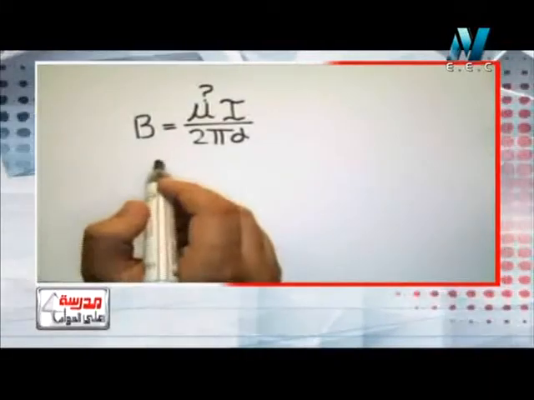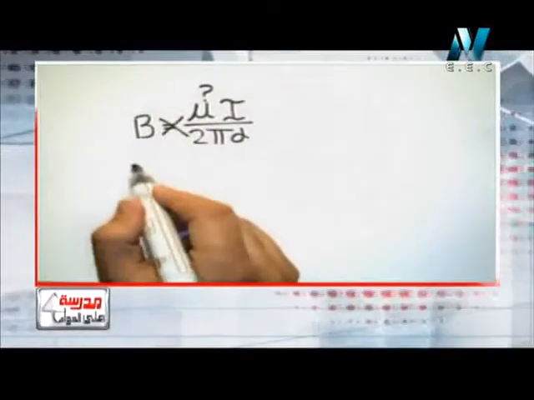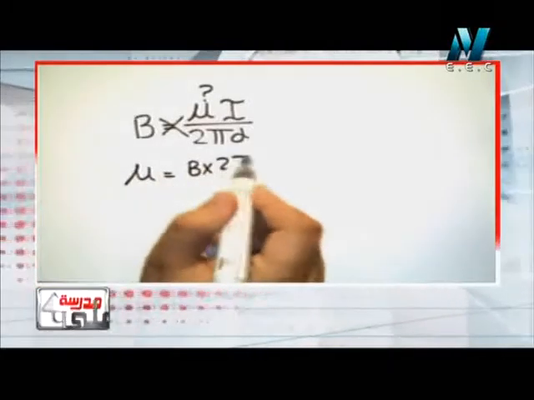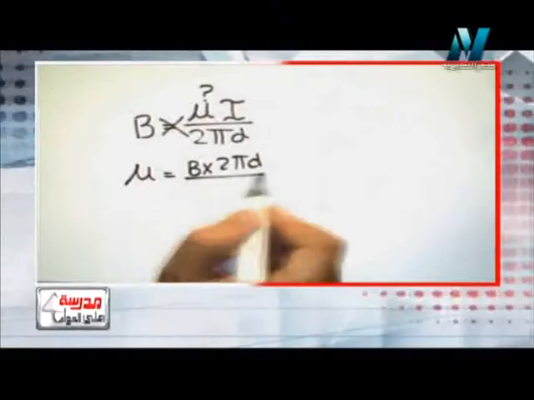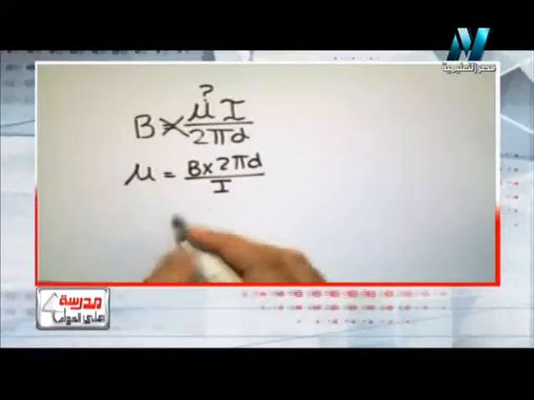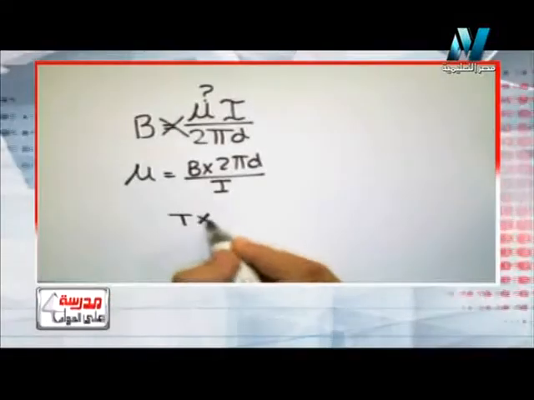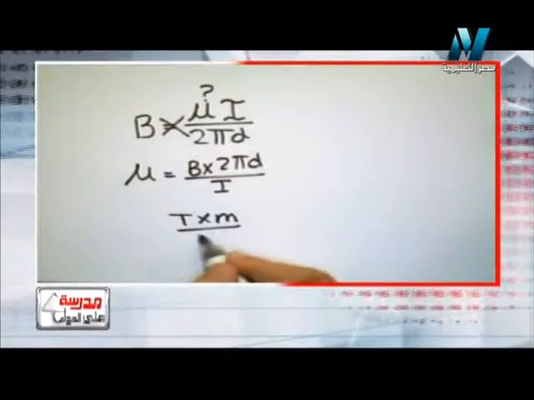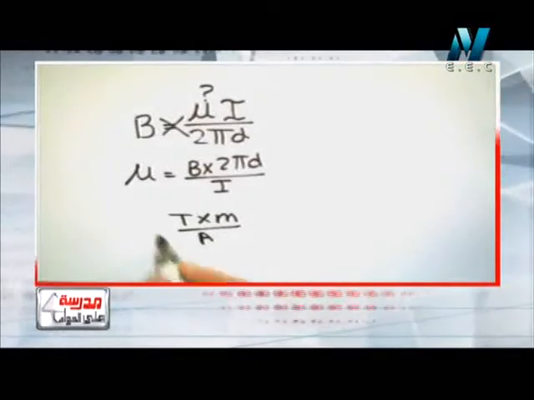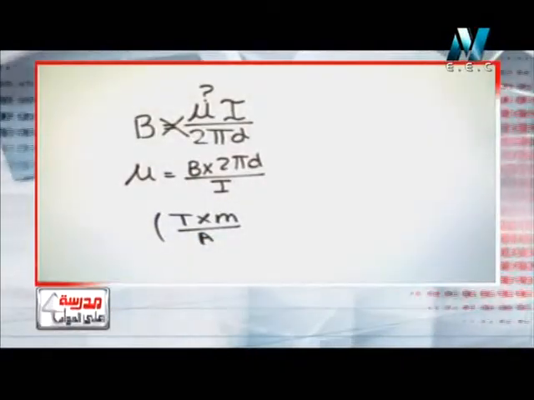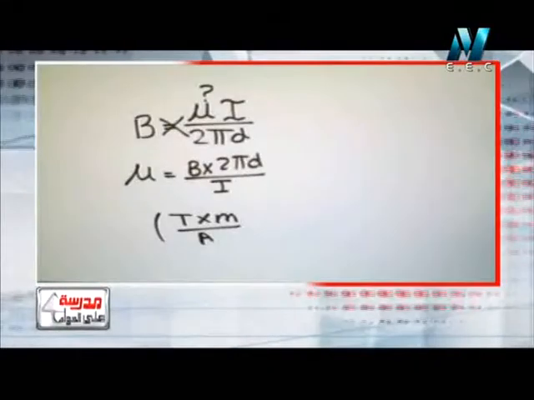Okay, let's cross-multiply. So the magnetic permeability will be B times 2 pi D over I. B will be Tesla, 2 pi has no measuring unit, D will be meter, over I, which is ampere. So this is the measuring unit of it: Tesla meter square over ampere. But he doesn't give me this unit.